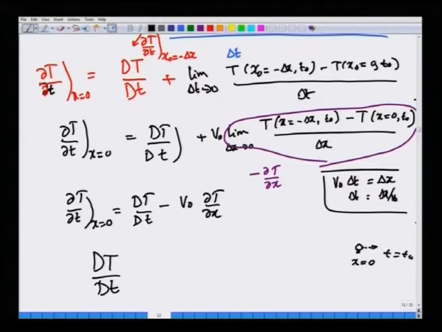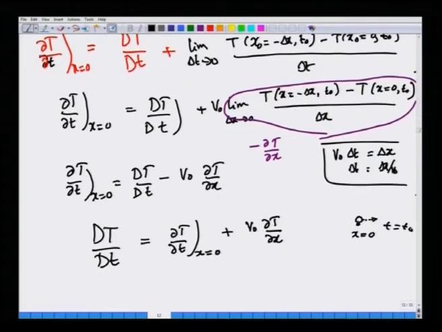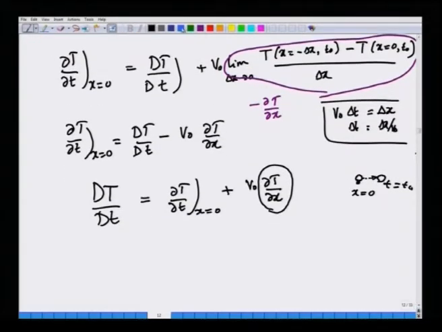As this particle is moving, its rate of change of temperature is because of the local rate of change of temperature at a fixed location in space at x equal to 0, plus a convected rate of change of temperature, which happens because this particle is moving, presumably from a region of lower to higher temperature. So, its temperature will change not just because of the inherent rate of change at a given point, but also because of spatial gradients in temperature as you follow the same point. So, that is the substantial derivative.